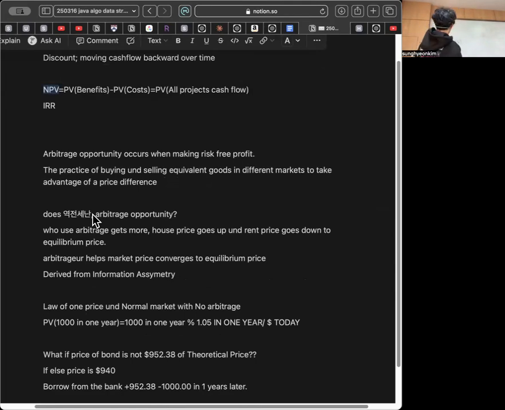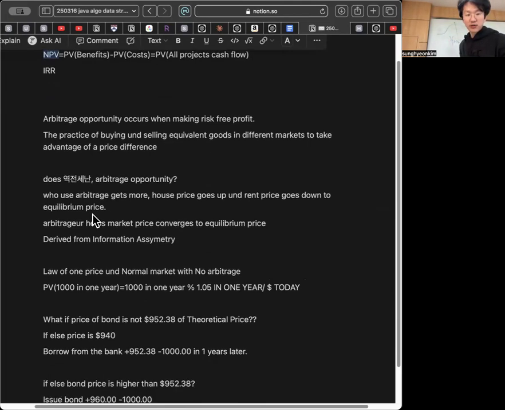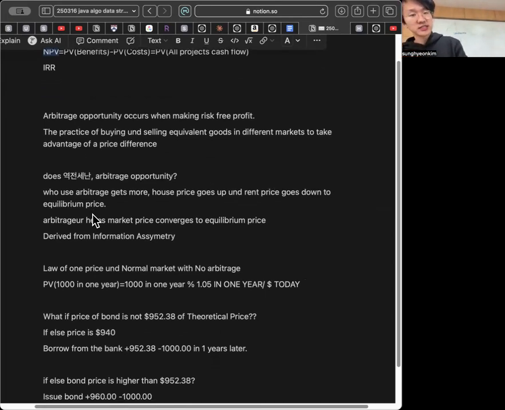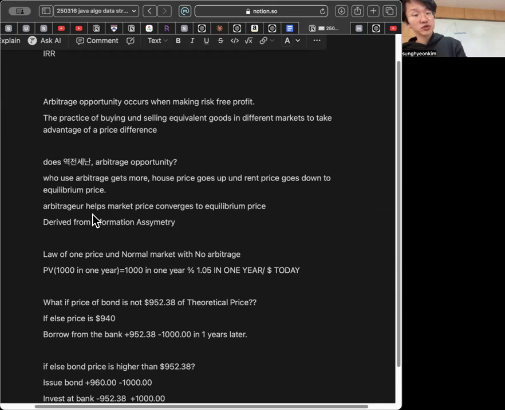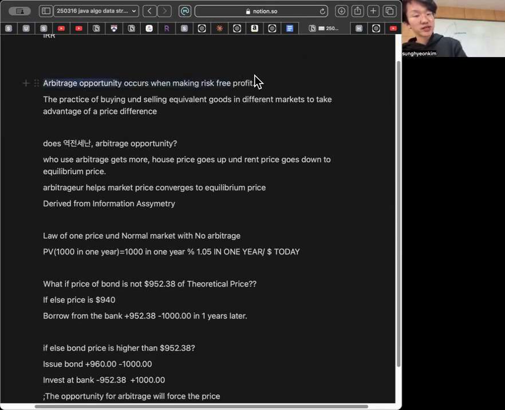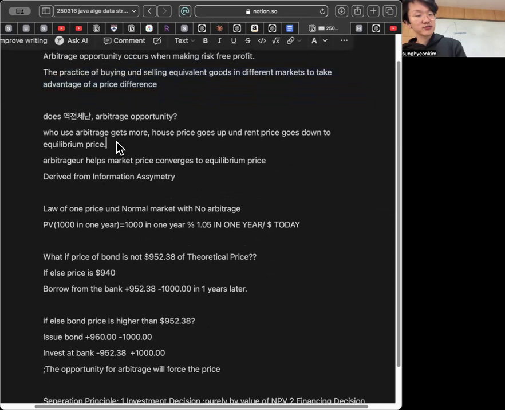Arbitrage. Oh, my friend made a very good point. Arbitrage is related with the law of one price. If it is the same product, the price should be the same, but in reality it is not. So we can say there are a lot of arbitrage opportunities, which occur when making risk-free profit. It is the practice of buying and selling equivalent goods in different markets to take advantage of price differences.